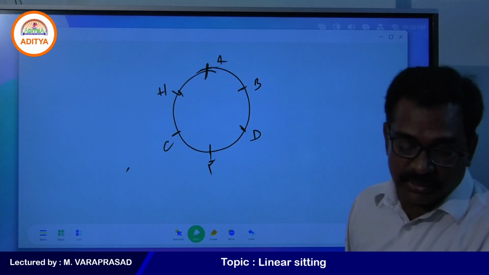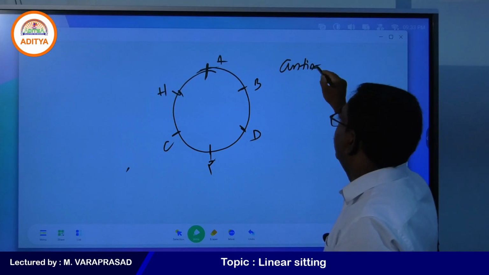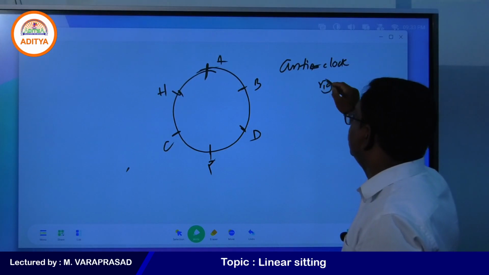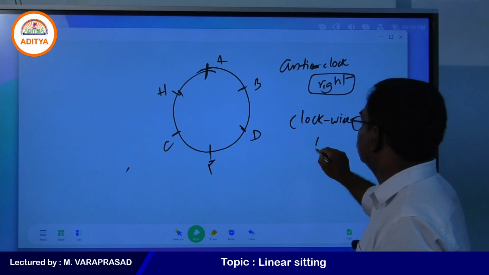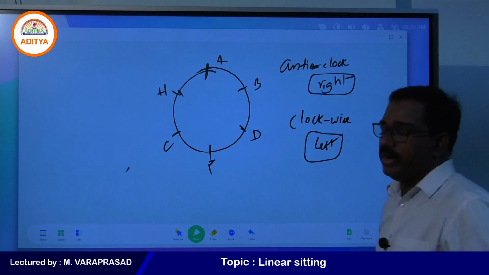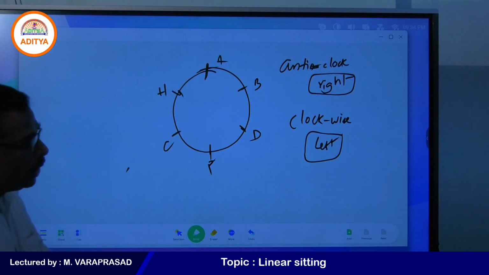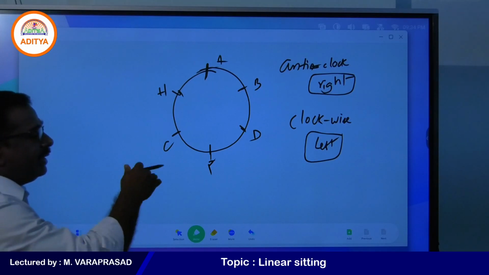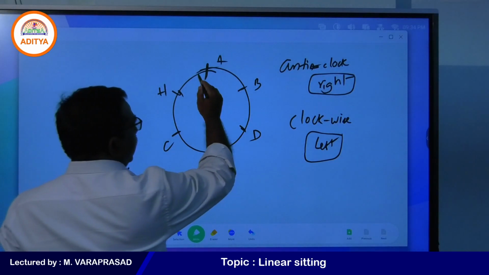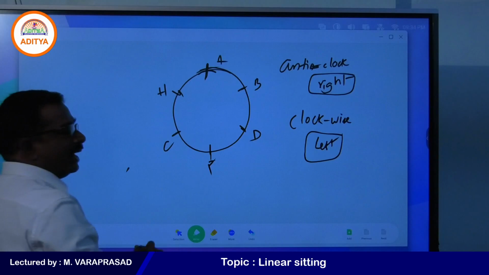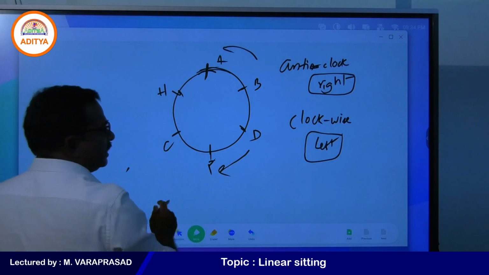Go anti-clockwise if they ask about right. Go clockwise if they ask about left. Very clear point. When a circular arrangement is given, if anybody asks right, go anti-clockwise; if anybody asks left, go clockwise. So who is the right of B? Anti-clockwise. Who is the left of D? Clockwise.